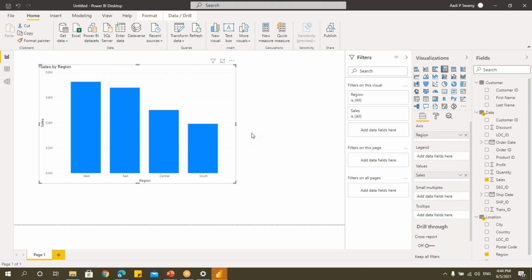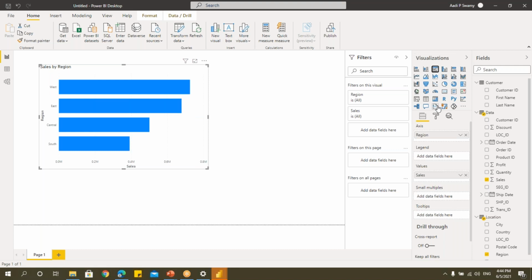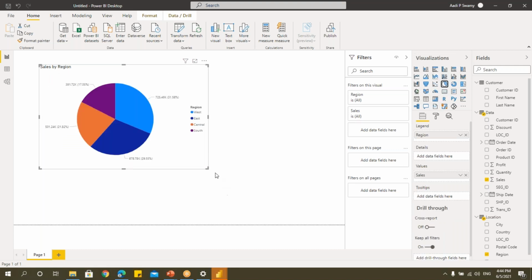See, the concept of BI is exactly the concept of what we use pivot table in Excel. In Excel, we just drag and drop the fields into this pivot table. Same thing, we have all the fields available here. Just drag and drop. We'll get the reports. And the advantage of the BI tools are, see, I have this column chart. I want to change this to bar chart. Click on this. Automatically, that will get converted. Pie chart, click on this, it will get converted to pie chart.